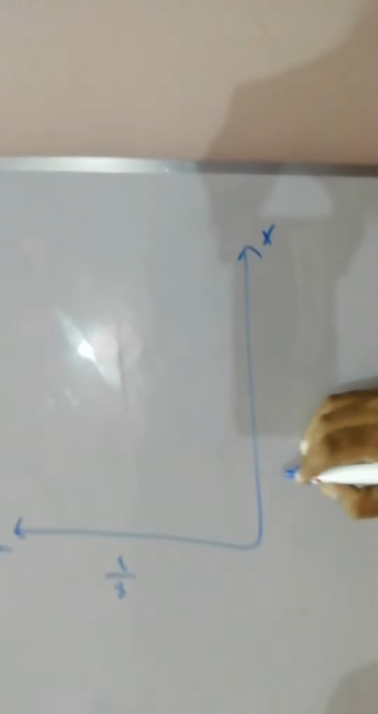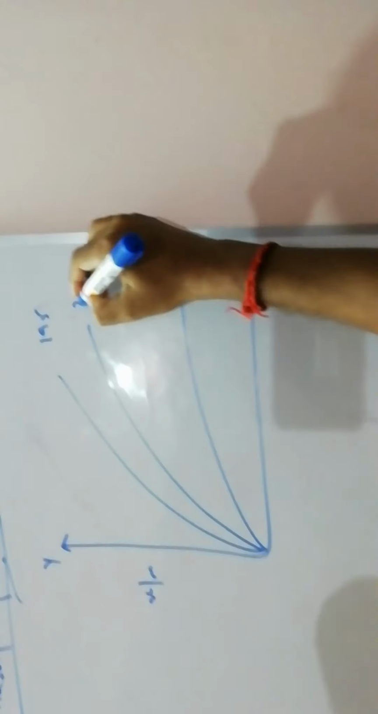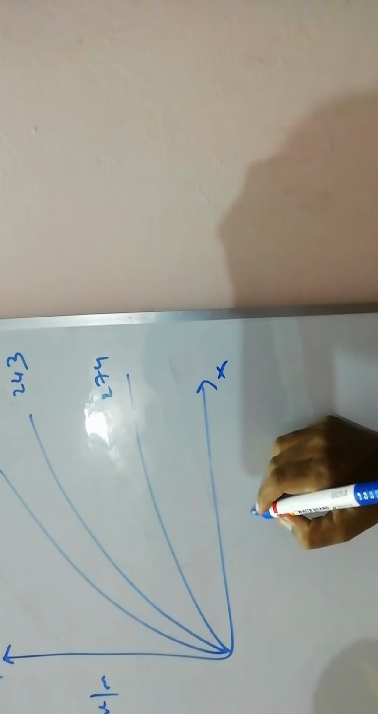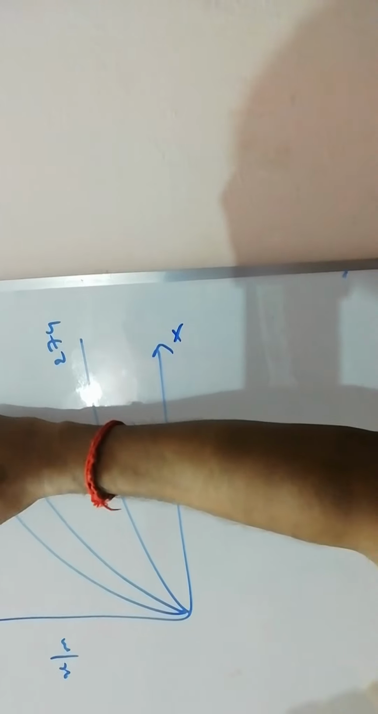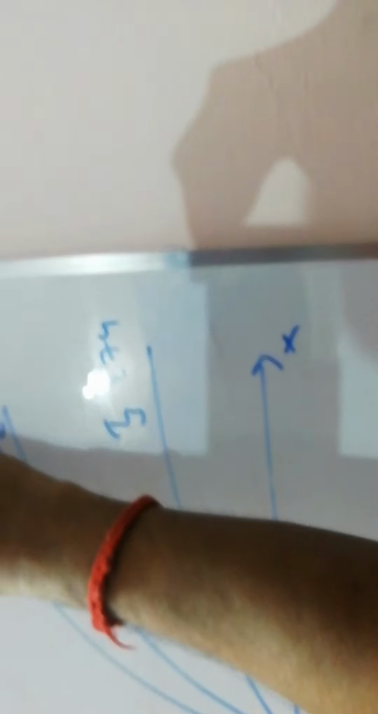X by m on the y axis, pressure on the x axis. I have to draw three graphs, at 195, 243, 274 Kelvin, like that. This is x by m versus pressure, with T equal to constant. T1, T2, T3, where T3 is greater than T2, greater than T1.